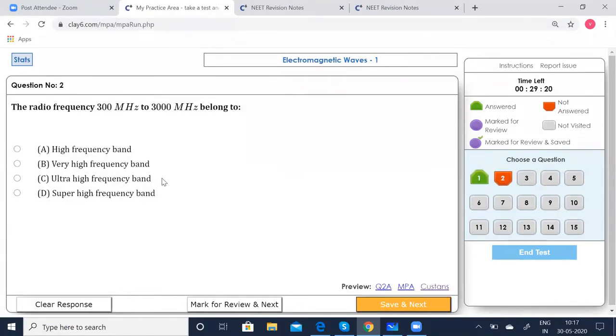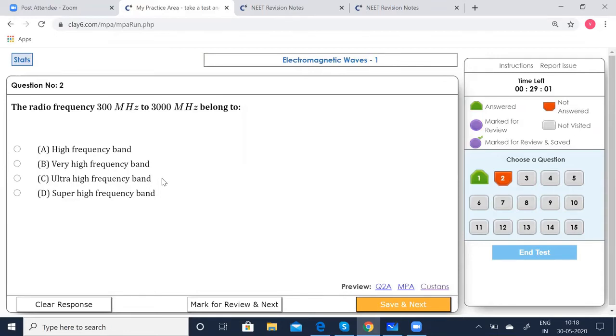Radio frequency 300 megahertz to 3000 megahertz belongs to which band: high frequency band, very high frequency band, ultra high frequency band, or super high frequency band. Let's see which option is correct.